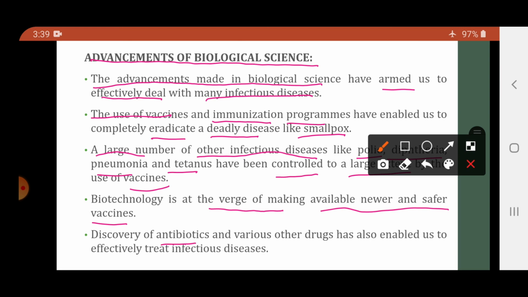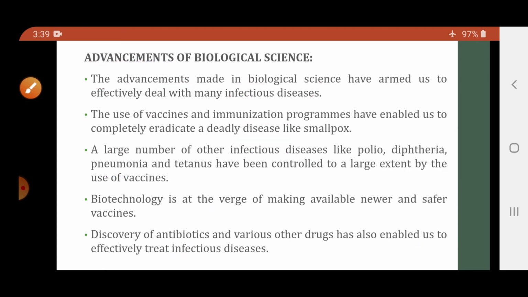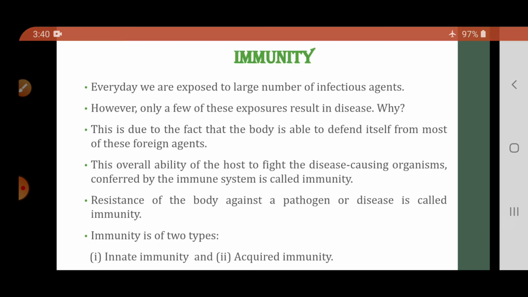Discovery of antibiotics and other drugs have also enabled us to effectively treat the infectious disease. So, by the discovery of antibiotics and other drugs or medicines, it has helped us to treat many infectious diseases. So, that was regarding the first part of the chapter, that is human health and some of the diseases.